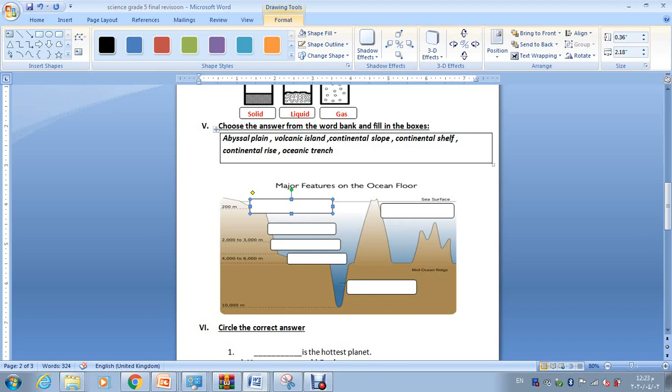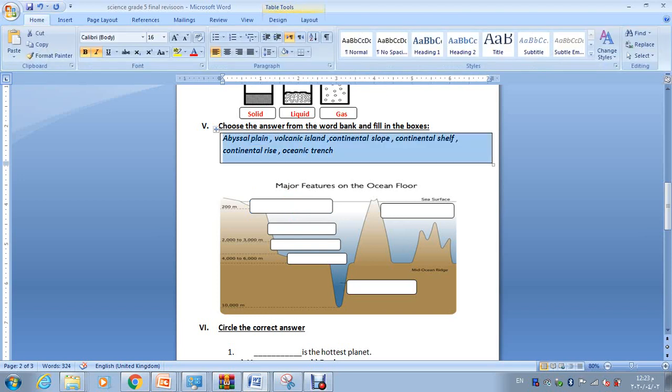From the words here, let's start reading the words. We have abyssal plain, volcanic island, continental slope, continental shelf, continental rise, oceanic trench.